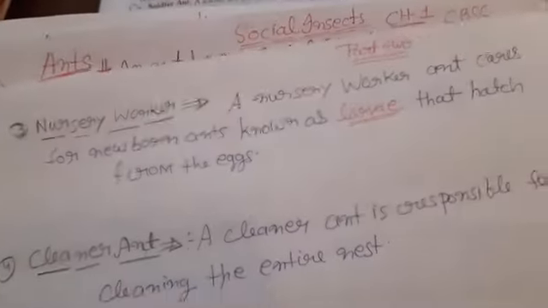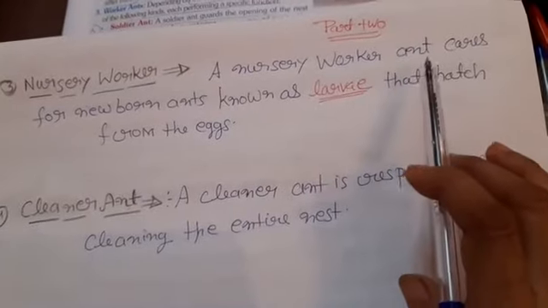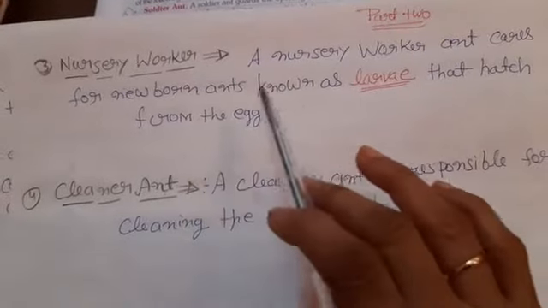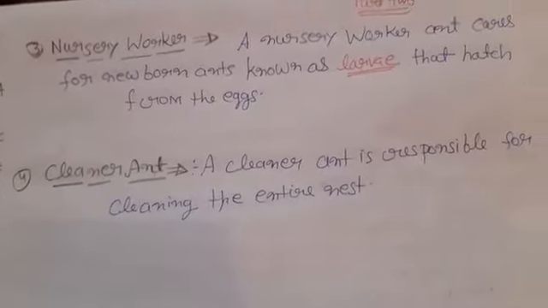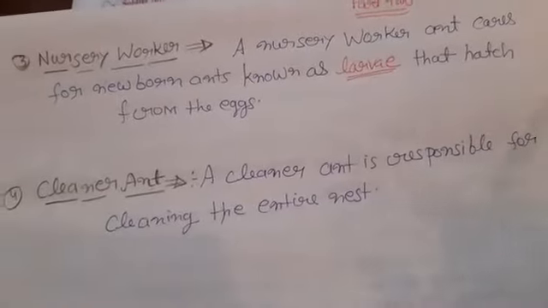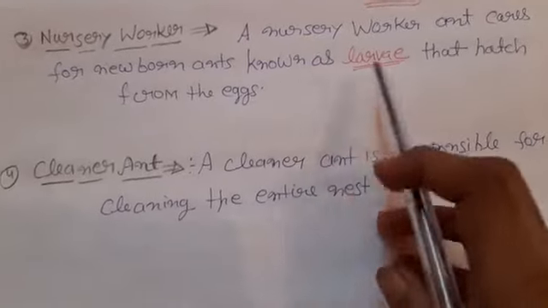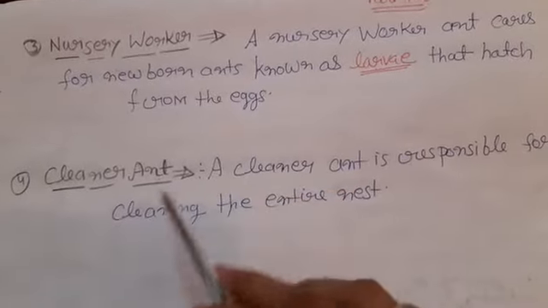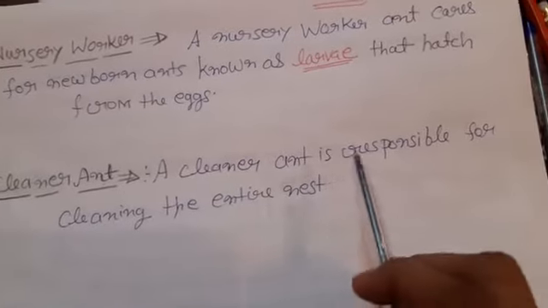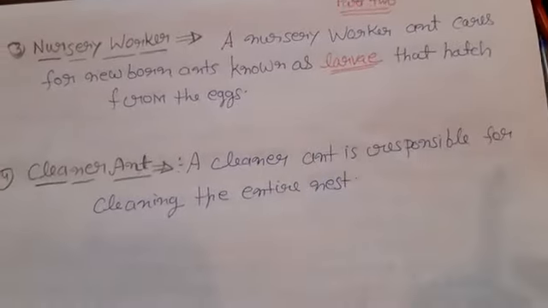And the nursery worker. A nursery worker ant cares for newborn ants known as larvae. Newborn ants, also known as larvae, are cared for by the nursery worker. They hatch from the eggs. Cleaner ant. A cleaner ant is responsible for cleaning the entire nest.